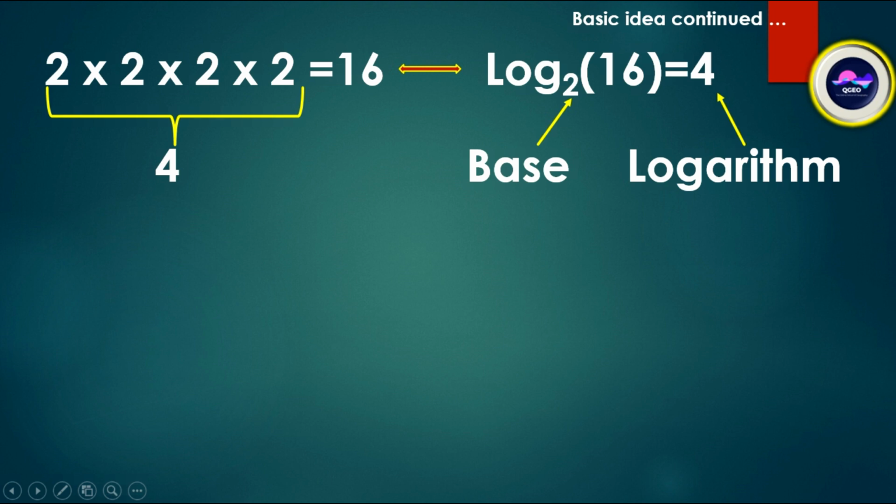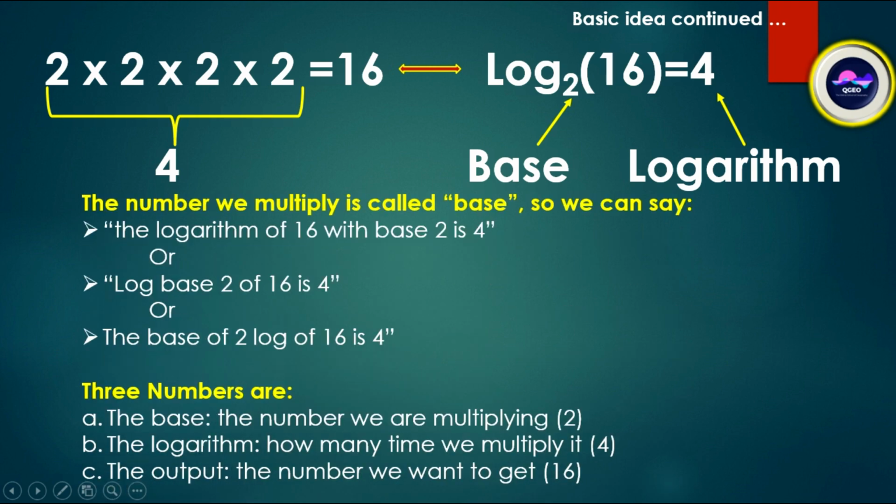The number we multiply is called the base. So we can say the logarithm of 16 with base 2 is 4, or log base 2 of 16 is 4, or the base 2 log of 16 is 4.